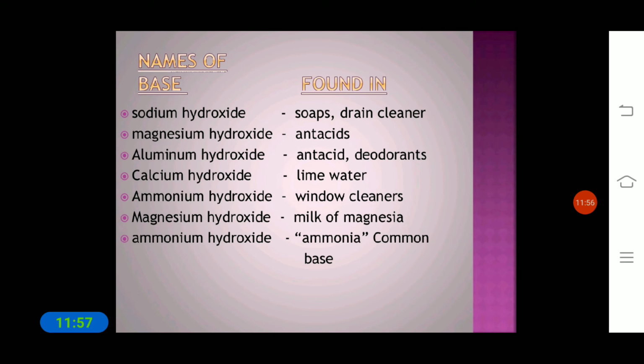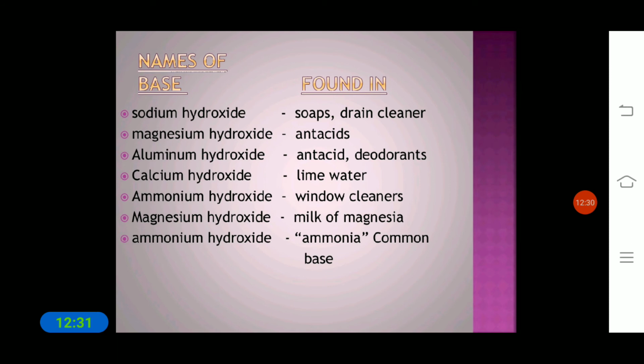Sodium hydroxide and magnesium hydroxide are chemical substances, and these bases are found in the things which we are using in our daily life, for example milk of magnesia, soaps, drain cleaner, deodorants, lime water, and antacids.